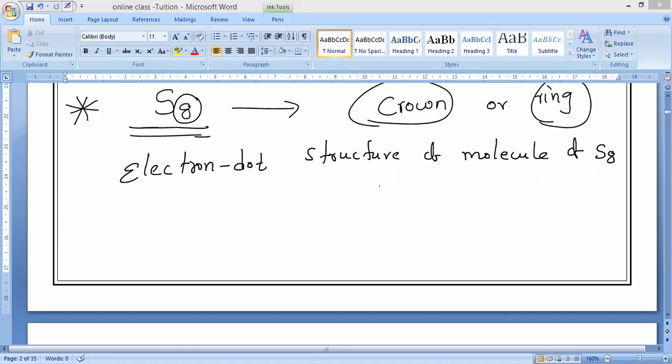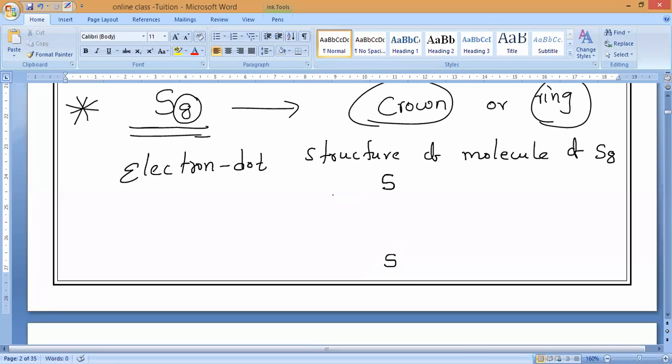So please all of you keep the 8 S's in the form of a ring. How can you keep it? In the form of a ring. It should come like a ring, that you have to remember. How many are over? 6, sir.